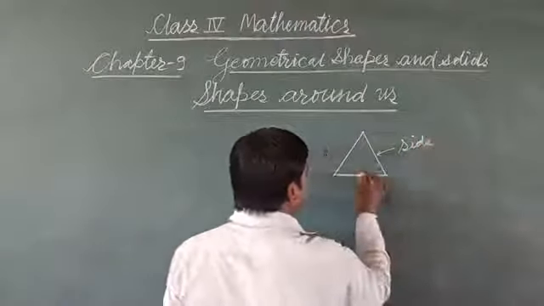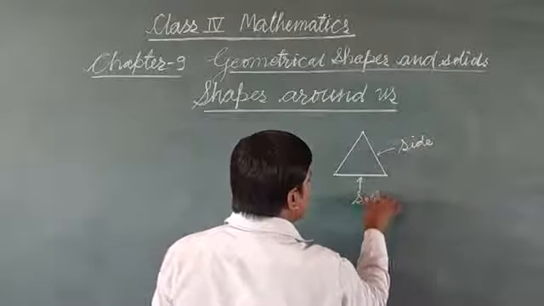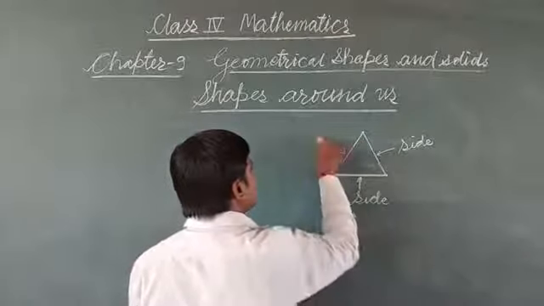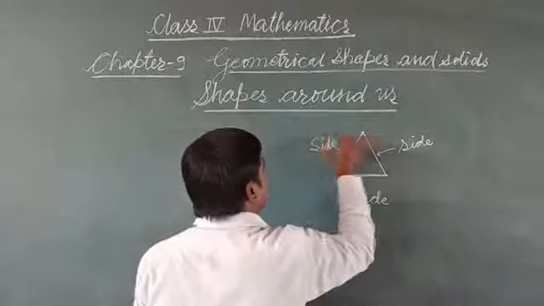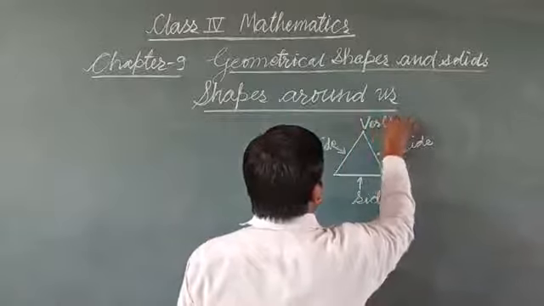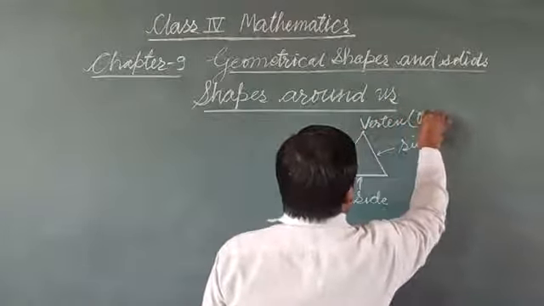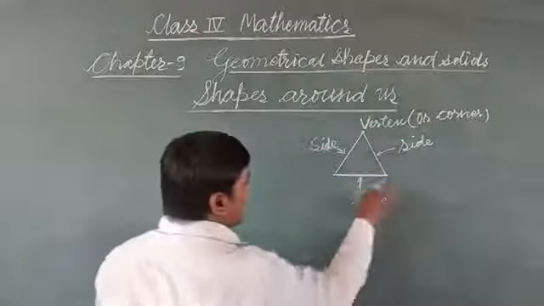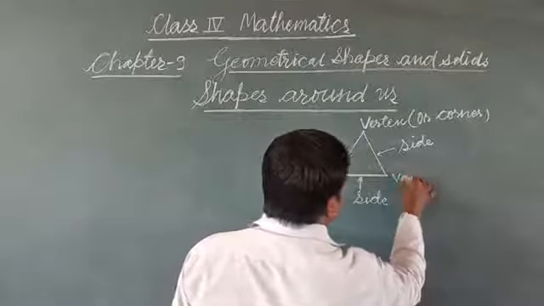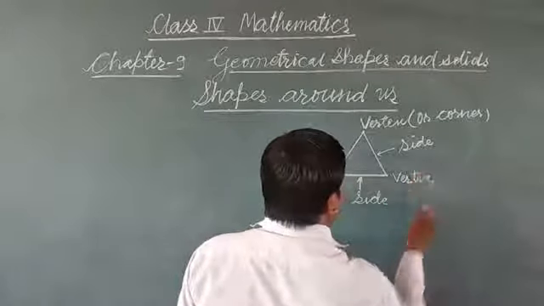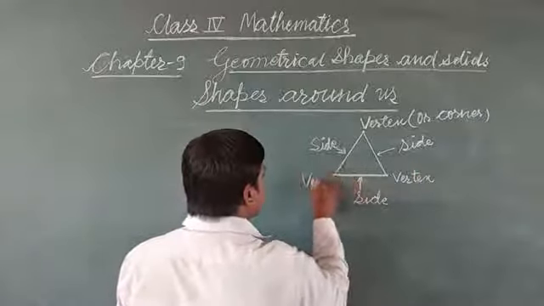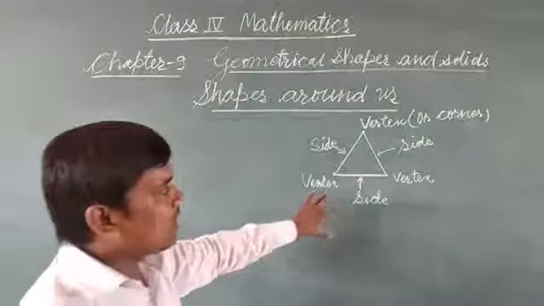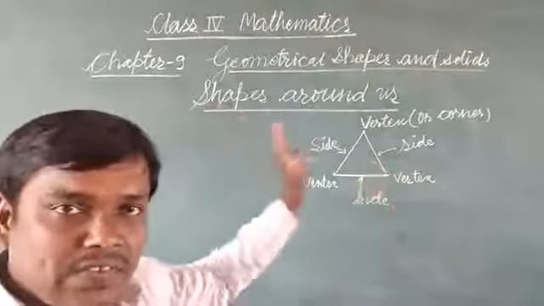This one side, this one also side, this one also side. But here vertex or corner. Here vertex, here vertex. Means a triangle has three sides, three vertices.